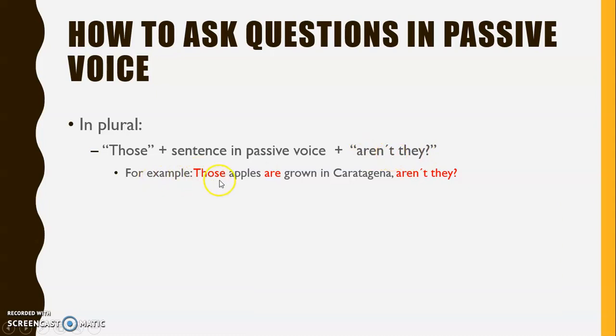So for example: those, because this is plural, then the sentence in passive voice, apples are grown in Cartagena, and at the end, aren't they? This last part is really important because it is what changes the sentence from an affirmative form to an interrogative form. So the sentence would be: those apples are grown in Cartagena, aren't they?